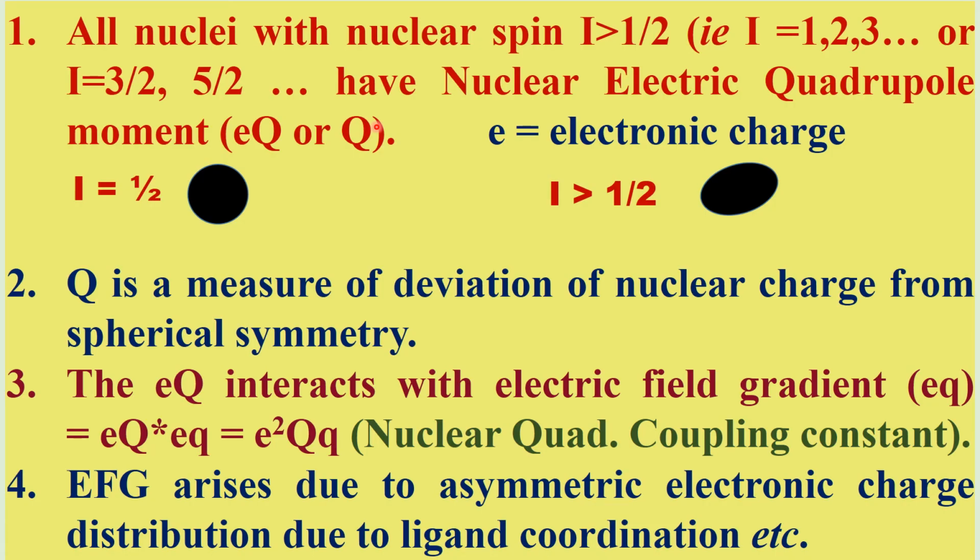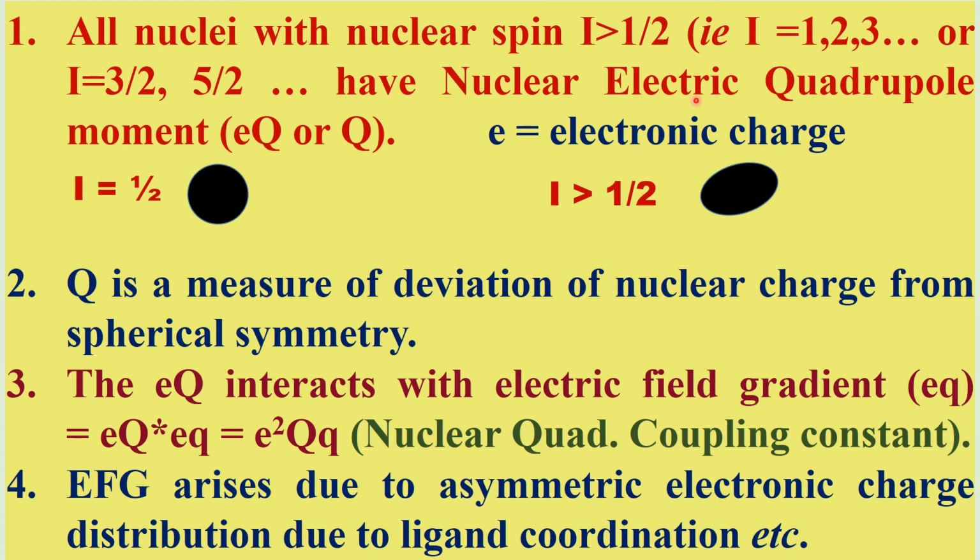Why does quadrupole splitting arise? Any nucleus with nuclear spin greater than 1/2, that is I equal to 1, 3/2, 5/2, has a quadrupole moment. For I equal to 1/2, the quadrupole moment is 0, there will be no nuclear quadrupole and no quadrupole splitting. For example, iron-57 has I equal to 3/2, which is greater than 1/2.